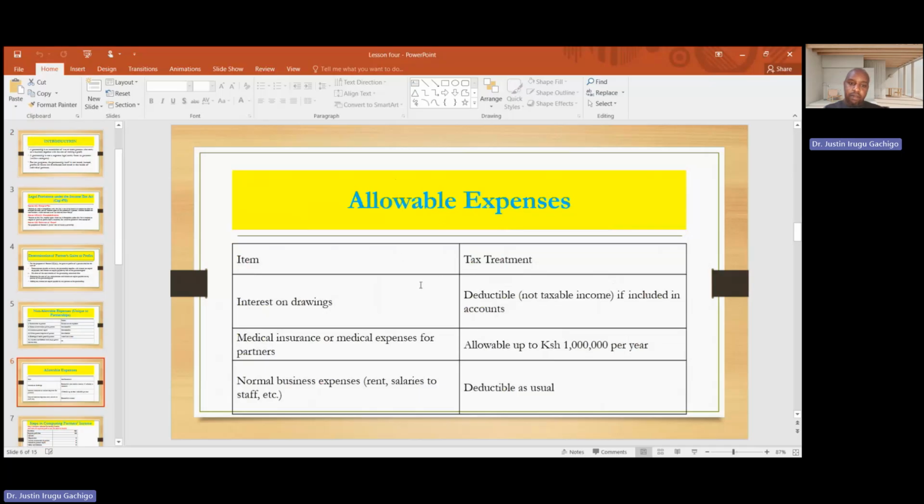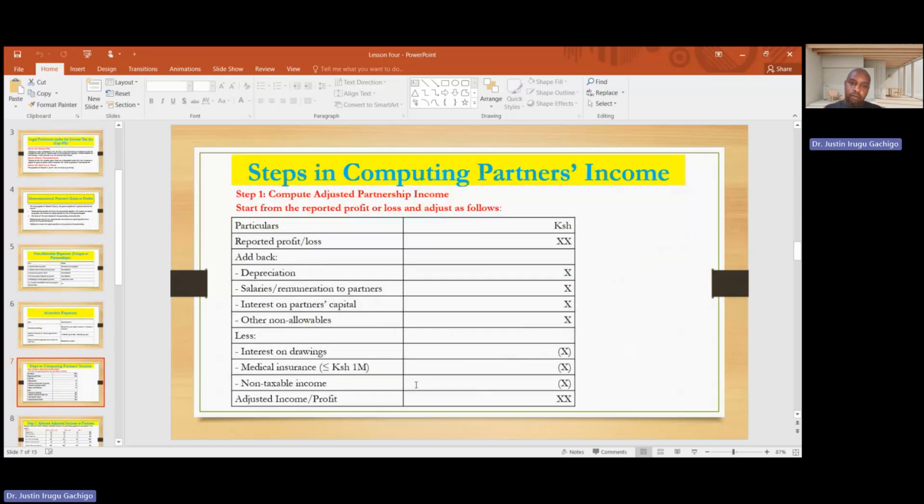Then we have allowable expenses, for example, interest on drawing. Interest on drawing is deductible if included in the account. Medical insurance or medical expenses for partners, and normal business expenses are normally allowable.